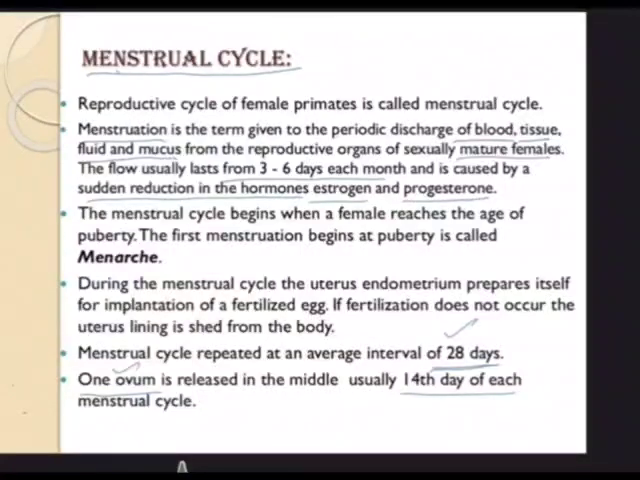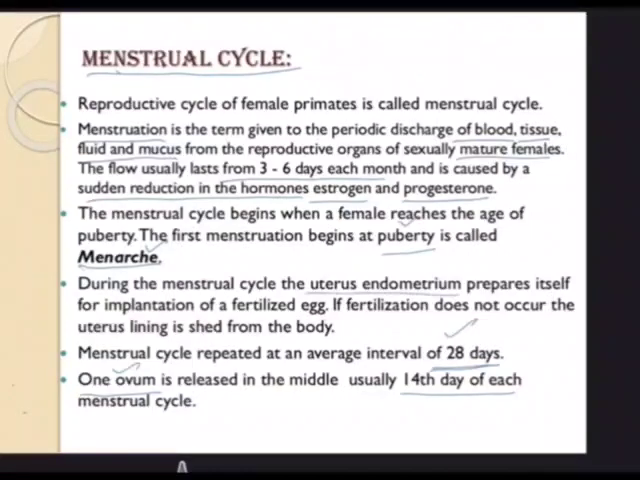Every female becomes biologically matured at the age of around, on an average, 10 to 11 years, and that stage is called menarche. In general, we say puberty for both male and female. So in a female, the menarche phase will be somewhere around 10 to 11 years.